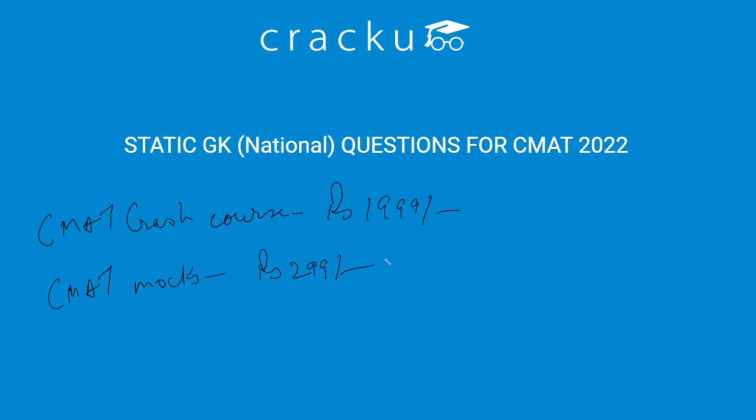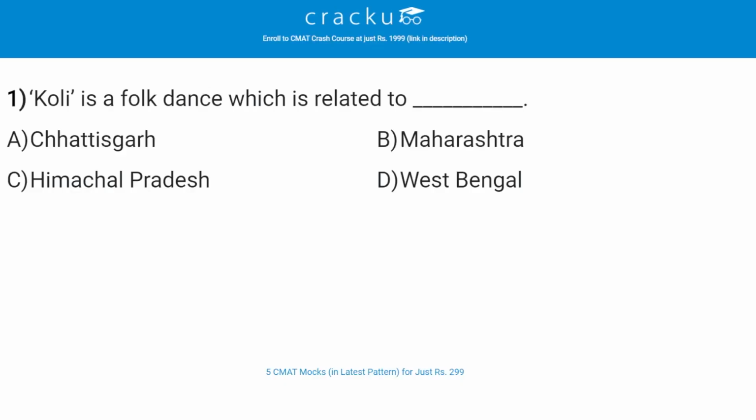Let's check the first question. Koli is a folk dance which is related to dash. The correct answer is B, Maharashtra. So Koli dance is the most popular folk dance of Maharashtra and Goa, and it was created by the Kolis of Mumbai. The Koli dance reflects the rhythms of the sea waves, and all the festivals of the Kolis are always celebrated with Koli dance.